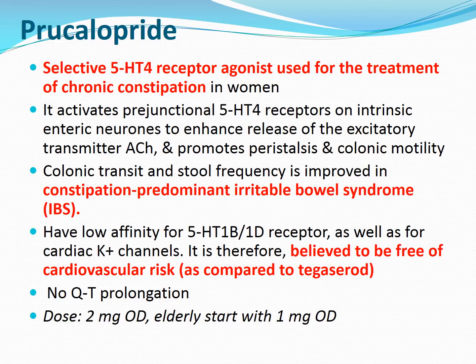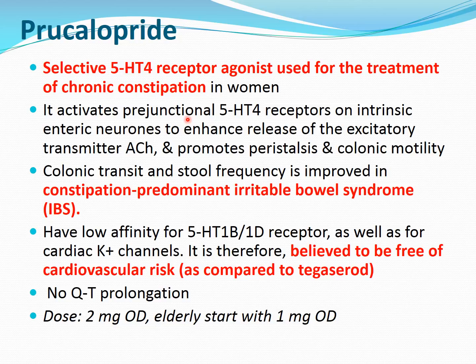Now a 5-HT4 agonist type of stimulant purgative, the name is prucalopride. You may have learned in the antiemetics that there are some 5-HT4 agonistic drugs like cisapride, mosapride and itopride, but most of the time some are banned or not preferred because they have one characteristic side effect, that is QT prolongation, also called polymorphic ventricular tachycardia or torsades de pointes. This is characteristically absent in prucalopride. So this is a selective 5-HT4 receptor agonist which is useful in the treatment of chronic constipation, especially in women.